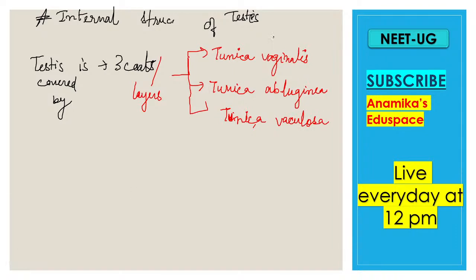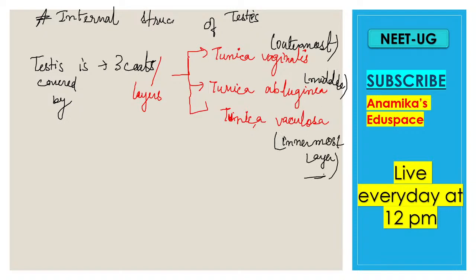The first layer was the outermost layer. This one is the middle layer. And this one is the innermost layer. Okay, from outside to inward: vaginalis, albuginea, and after that tunica vasculosa.